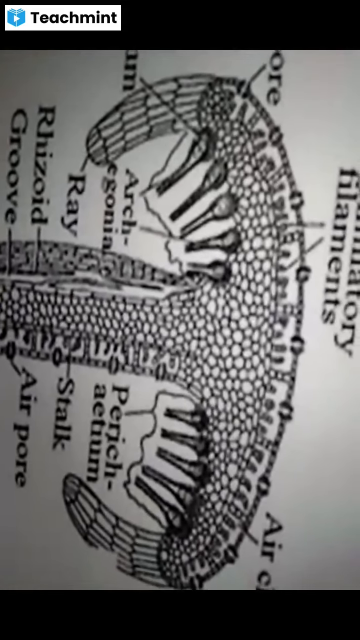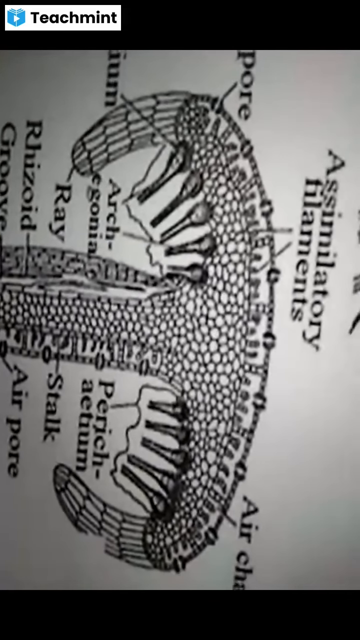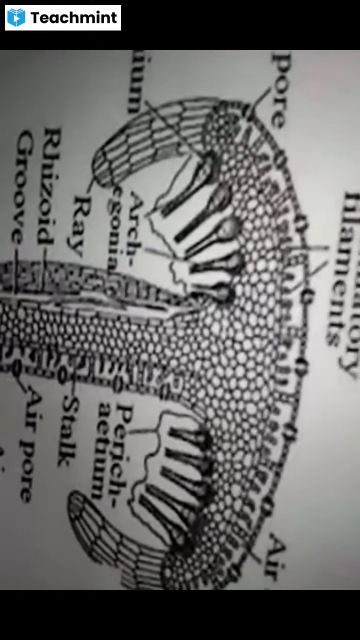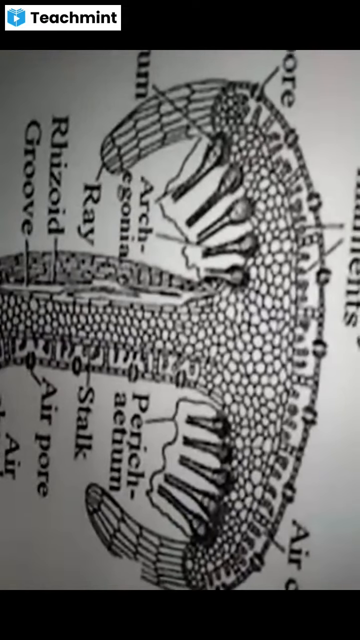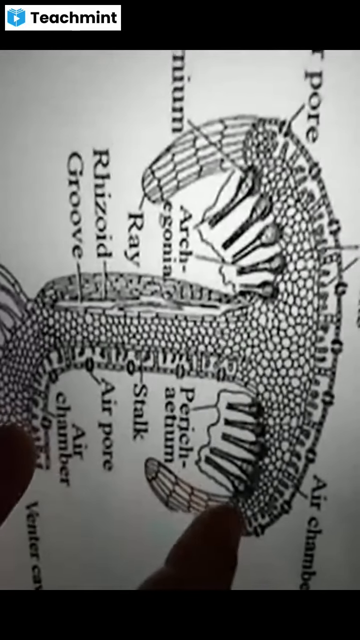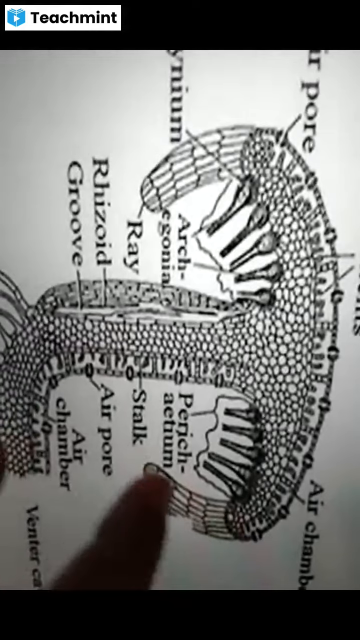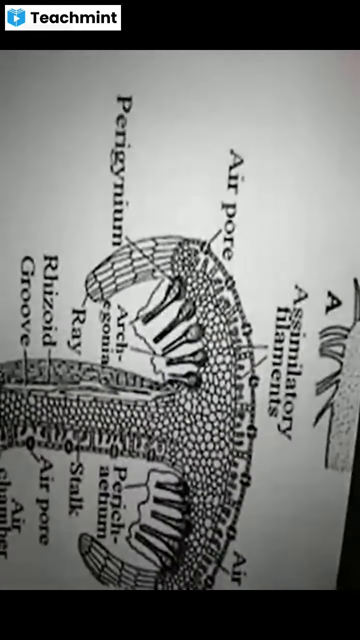And the archegonia in the archegoniophore are covered by a sterile inverted layer of cells, which is called the perichaetium. This is the perichaetium.